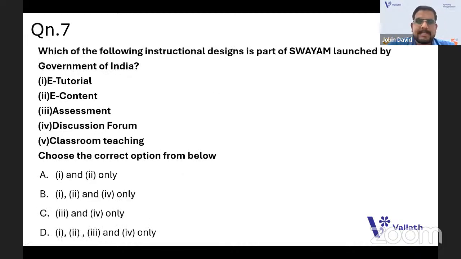Which of the following instructional designs is part of SWAYAM launched by the Government of India? SWAYAM is part of teaching aptitude and also of higher education, because SWAYAM is launched by the Government of India. It's an educational initiative by the Government of India, so obviously this can be asked in the higher education part. We cannot distinguish between higher education and teaching aptitude at exam time, but if you have a doubt, this is related to the government, so it will come under higher education also.